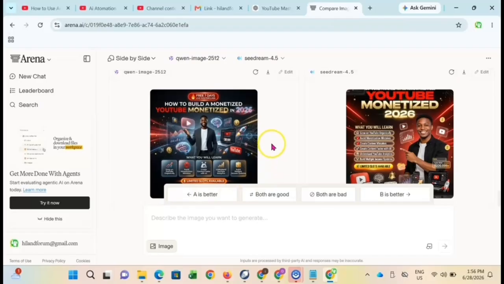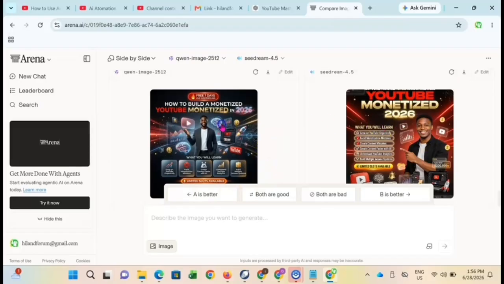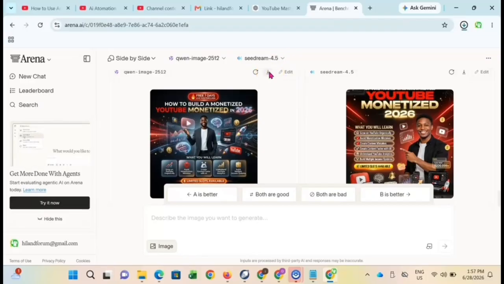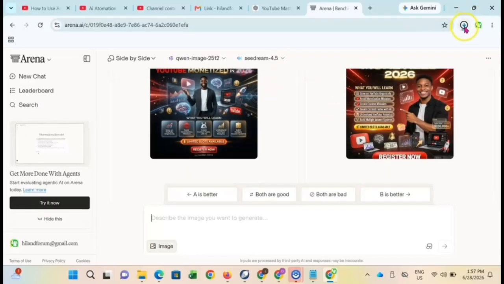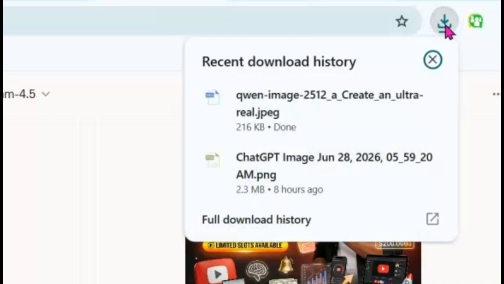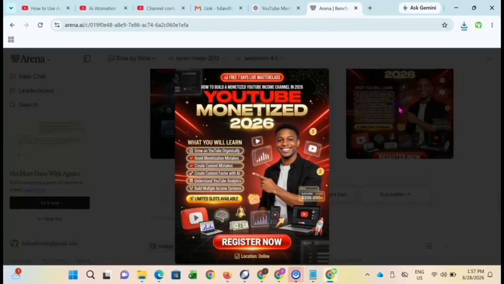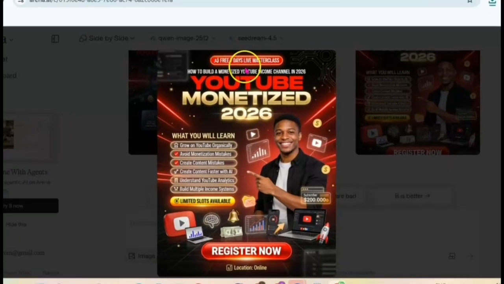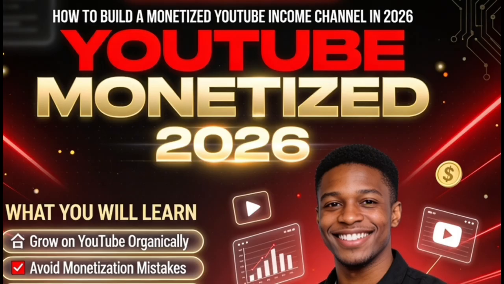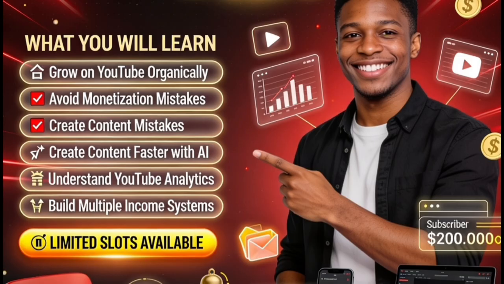Okay, so we'll look at what Seedance 4.5 did, so we can compare them. That's the purpose of this side by side, so you can compare them. Okay, go ahead and download it. And you can see the size is just 216 kilobytes, which is not that high quality a design. Now here is, okay, how to build a monetized YouTube income in 2026. YouTube monetized. This write-up is not correct. Now here's the issue. You can see that there is something wrong with that write-up.